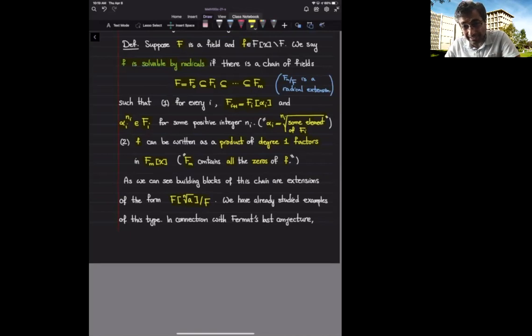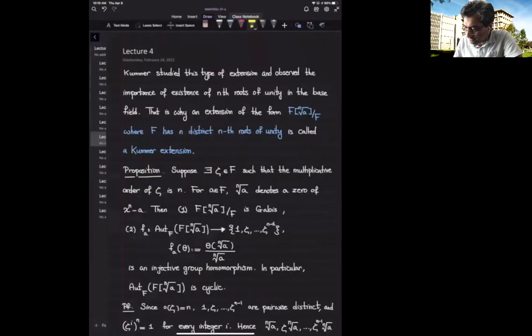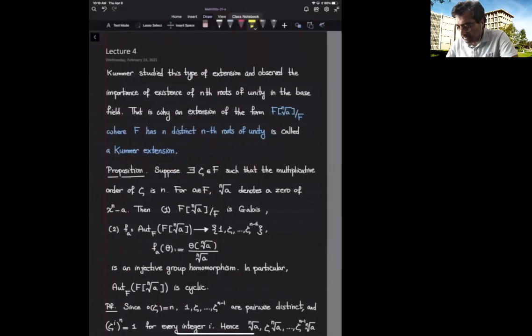In that case, we had studied this field extension. In fact, Kummer studied this field extension in relation with Fermat's last conjecture. That's why we call such an extension a Kummer extension. When I say Kummer extension, he had already observed the importance of having nth roots of unity inside the base field.